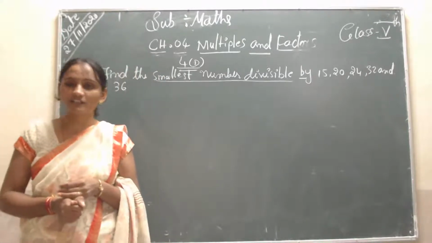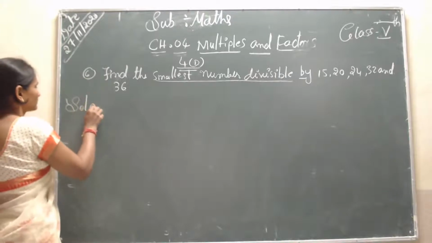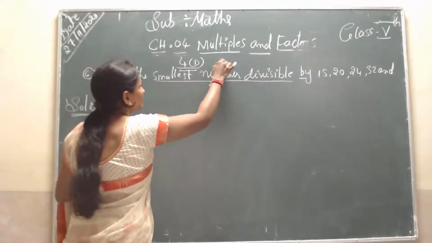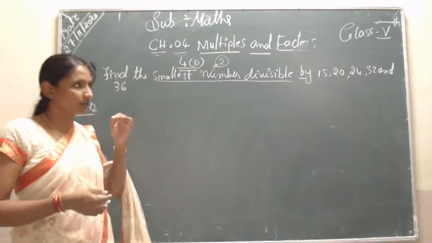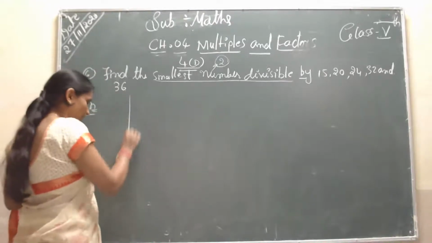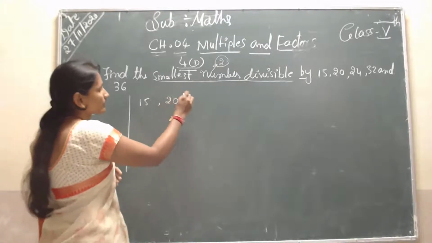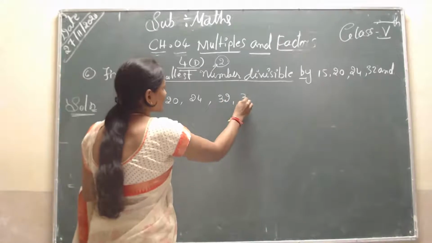So we will use the common division method. First we have to write the solution. Find the smallest divisible number means you take 2 as the divisor in the division method. First you have to arrange the numbers, students: 15, 20, 24, 32, 36.